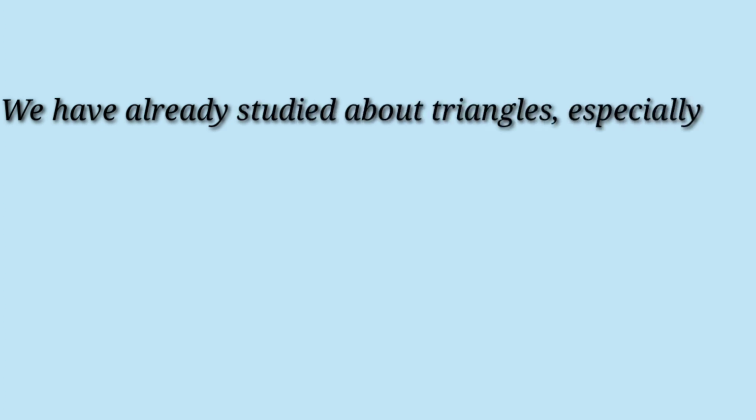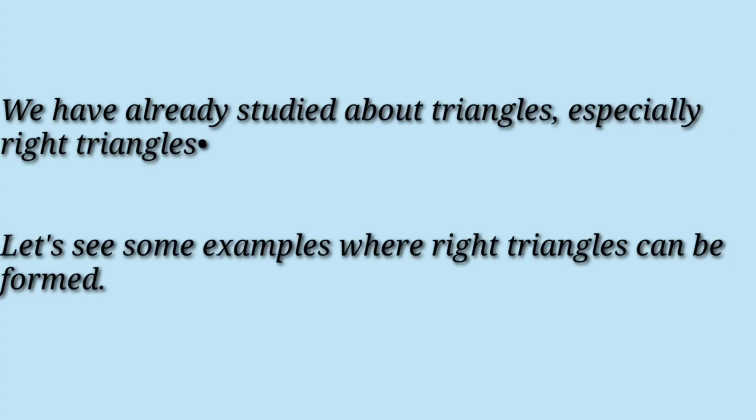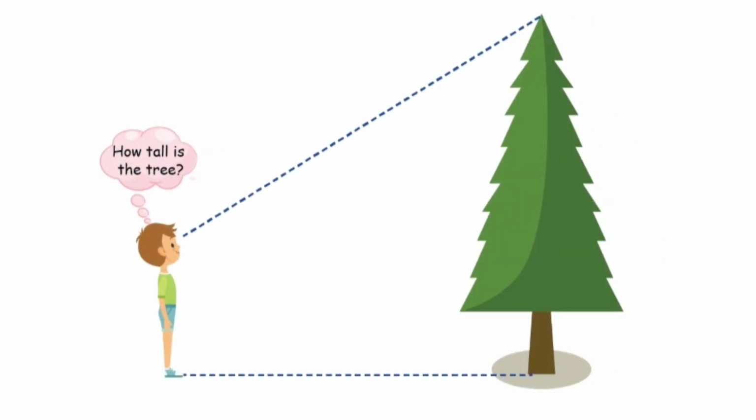We have already studied about triangles, especially right triangles. Let us see some examples where right triangles can be formed. Suppose a girl is standing at some distance from a tree. If she is looking at the top of the tree, a right triangle can be imagined to be made. If we can apply trigonometry or mathematics, we can find the height of the tree.